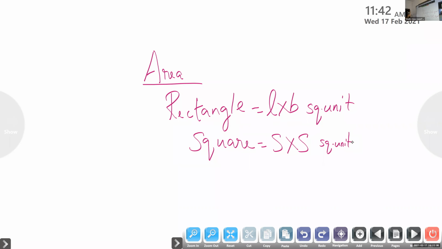Then children, we learn for the triangle. Area of the triangle, base.